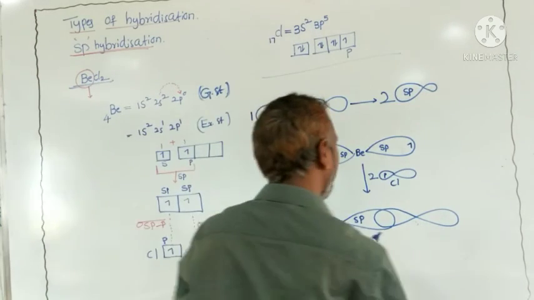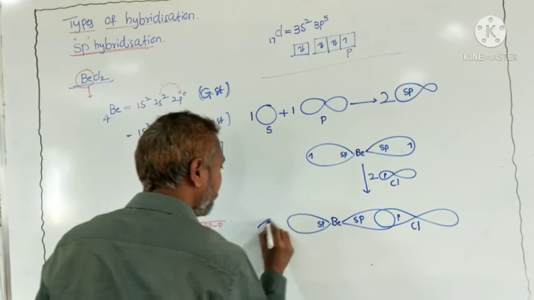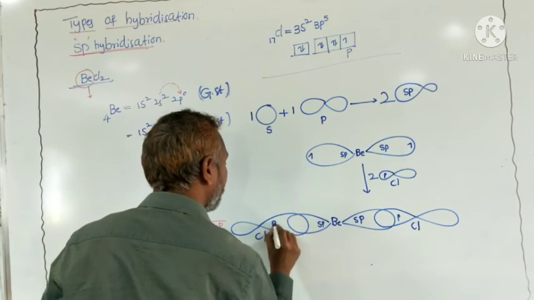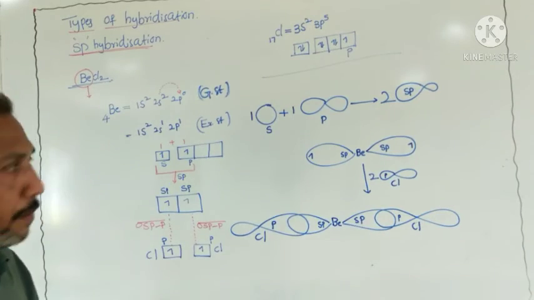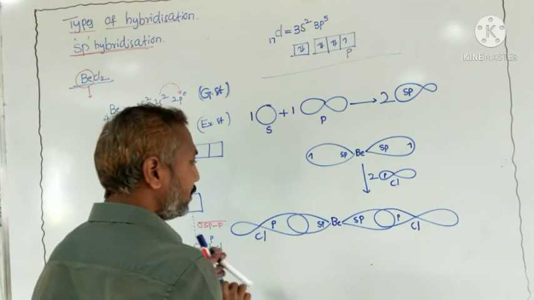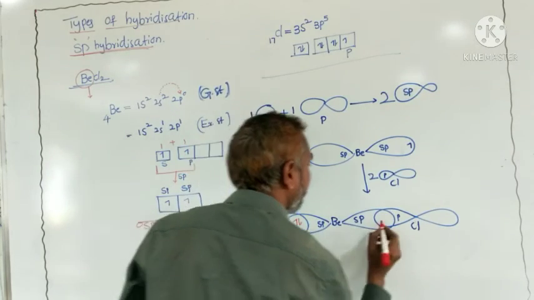Here is the p orbital of chlorine, and here is also a chlorine atom, belonging to the p orbital, because the p orbital contains the unpaired electron. That's why it participates in the bonding. So two electrons.